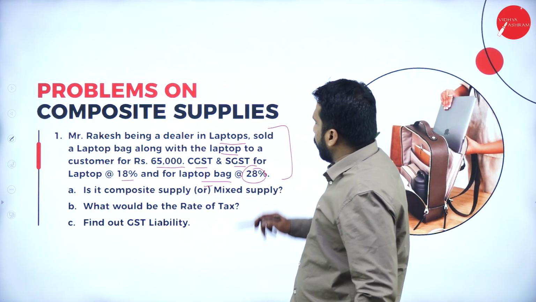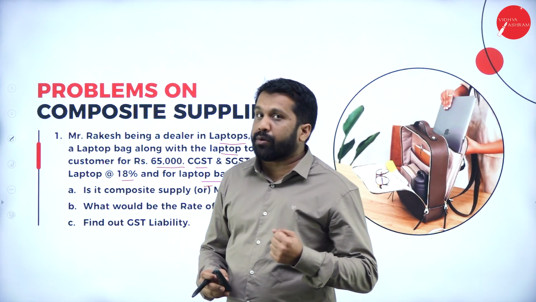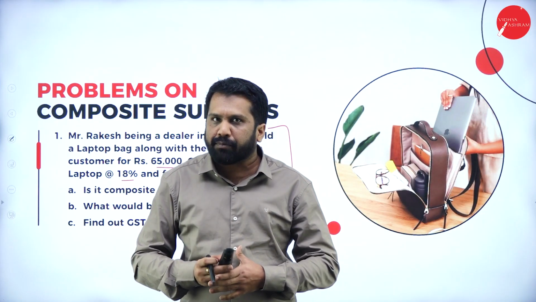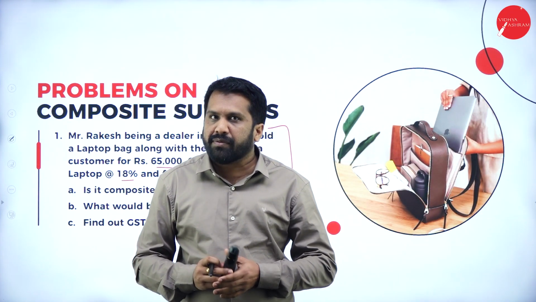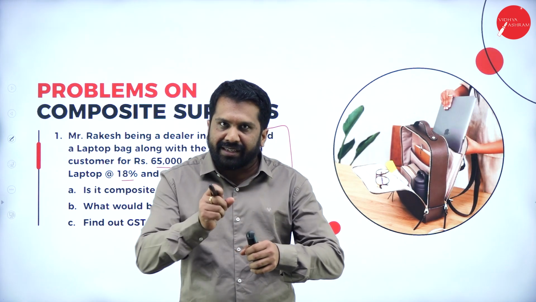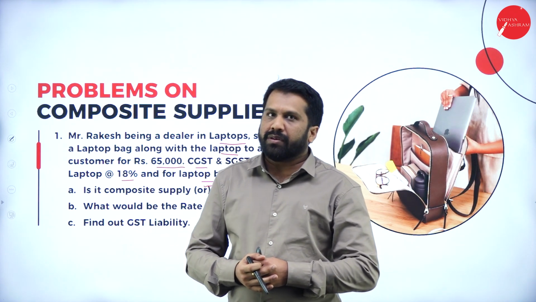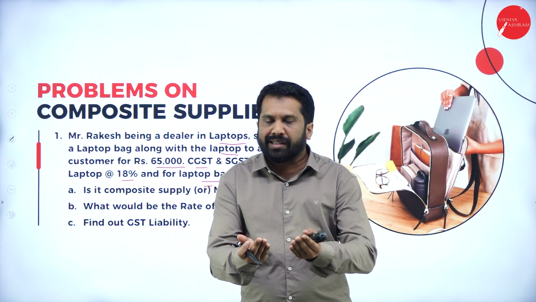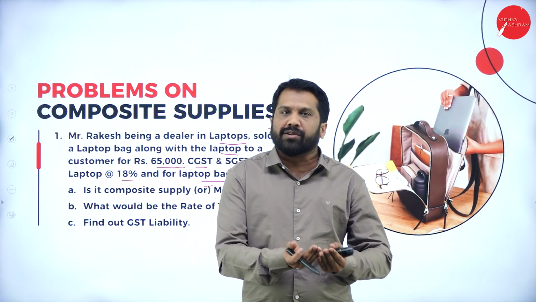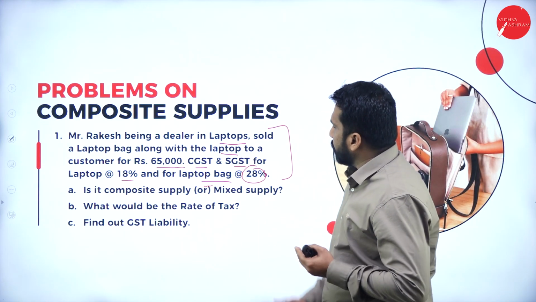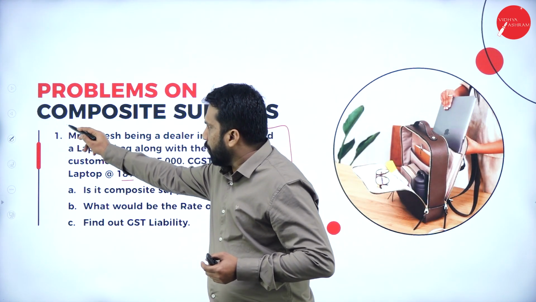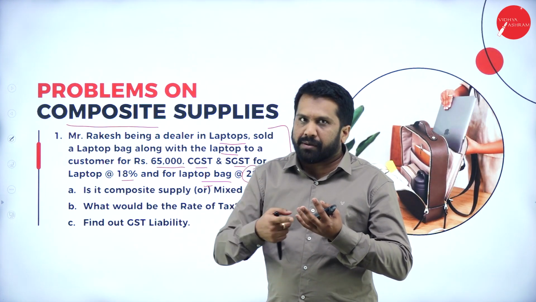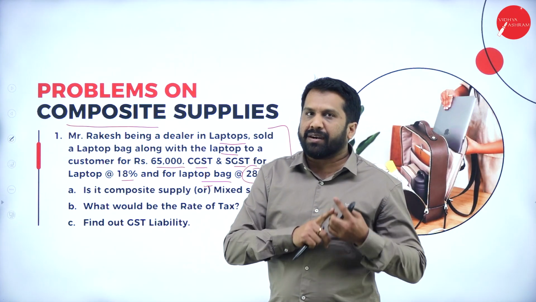Now, in this, along with the laptop, what have they given? A laptop bag. Usually, if you go to any shop and buy a new laptop, what will they do? Along with the laptop, they will give you a laptop bag, a cleaning liquid, and along with that the antivirus, a 1-year package, and some basics like the laptop stand, which are directly related to the laptop. So, these are called composite supply. The laptop bag is a part of the laptop. The cleaning liquid is a part of the laptop. The stand is a part of the laptop.